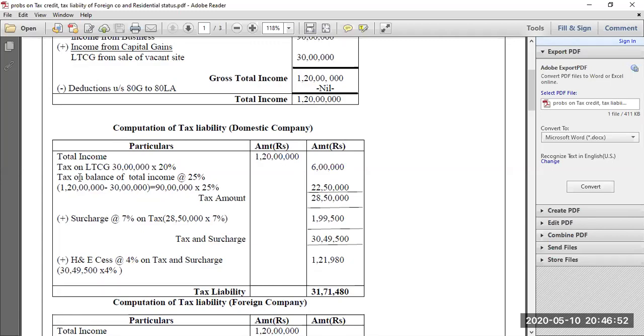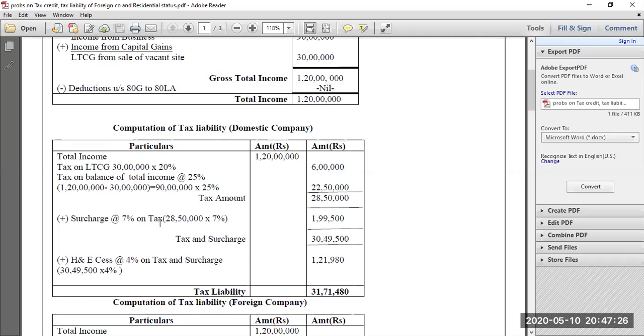Then once you compute tax on long-term capital gain, compute tax on balance of total income. So how much is your total income? 120 lakhs. From 120 lakhs, you remove this 30 lakhs of long-term capital gains, your balance will be 90 lakhs. So on this 90 lakhs, the balance of total income, you compute tax at the rate of 25%. It will come to 22 lakh 50,000. So the 6 lakh and 22 lakh 50,000, you add together, your final tax amount will be 28 lakh 50,000.